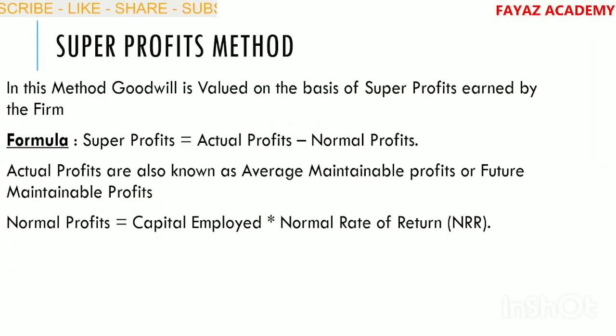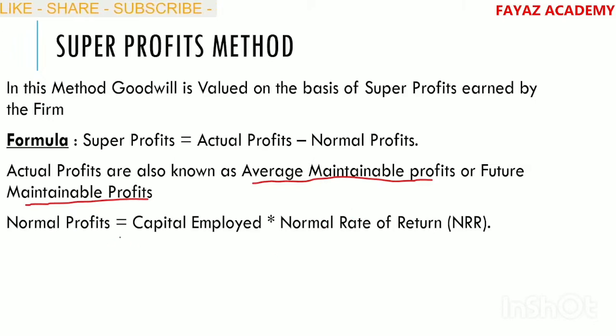Super profits method. First we have to understand what is meant by super profit. Super profits is equal to actual profits minus normal profits. Actual profits are also known as average maintainable profits or future maintainable profits.